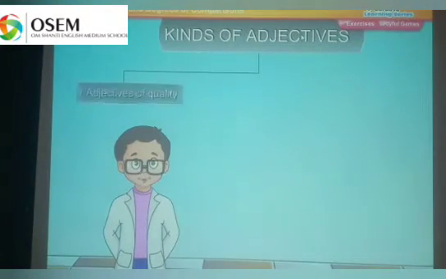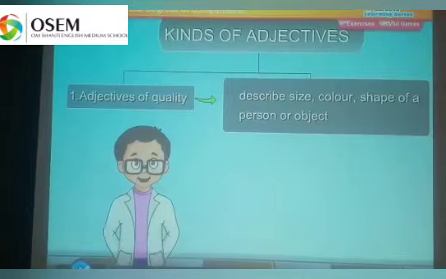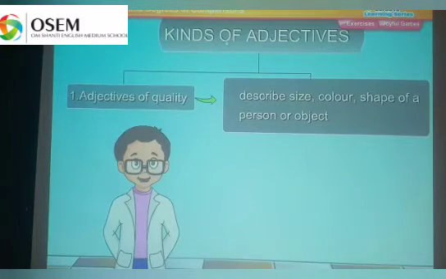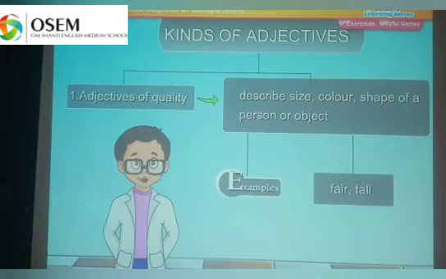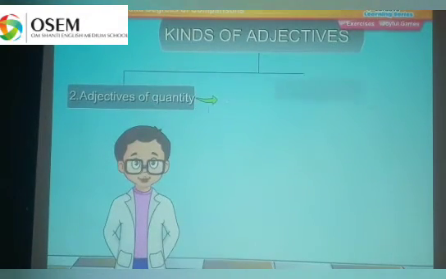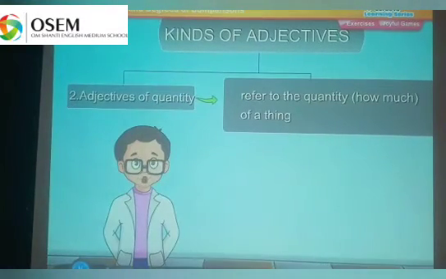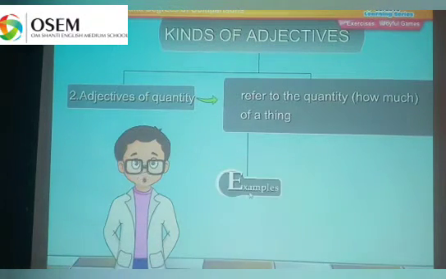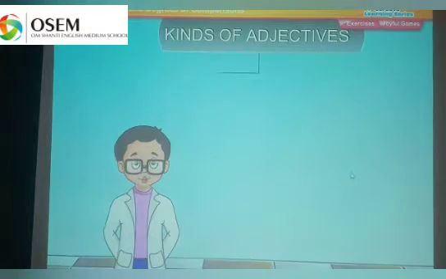Now, kinds of adjective. In this chapter we are going to study about kinds of adjective. First, adjective of quality. Adjective of quality describes shape, size, color of a person or an object. For example, fair and tall are adjectives of quality. Now adjective of quantity. They refer to the quantity, means how much. They tell us how much a thing or a person is. For example, some, much are examples of quantity.